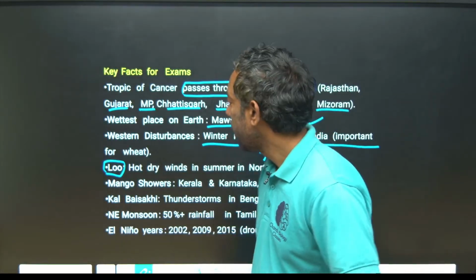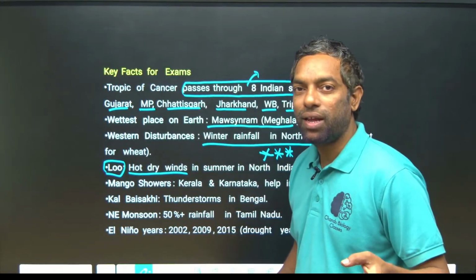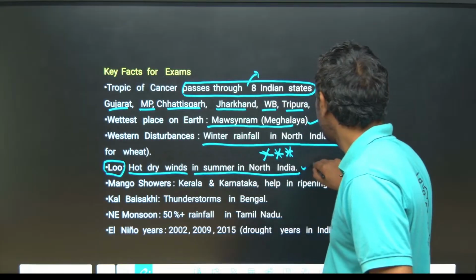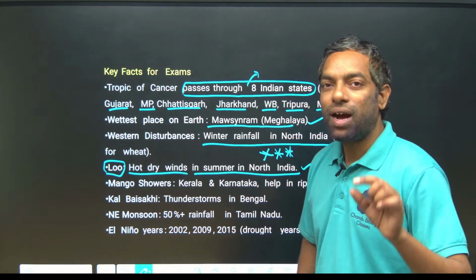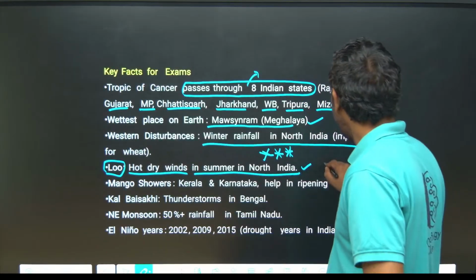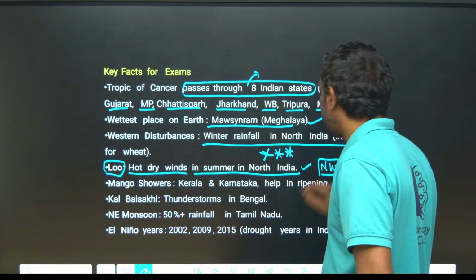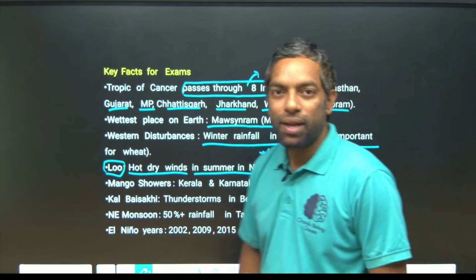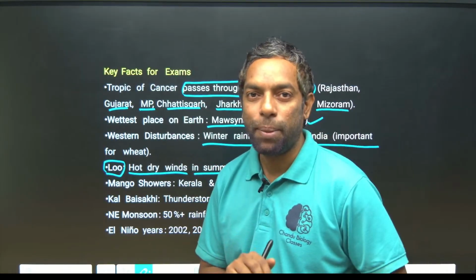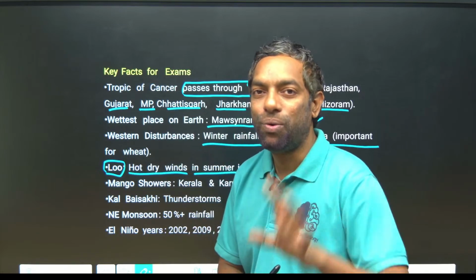The hot dry winds during the summer, in the northwest part of India, especially the Rajasthan area. These hot dry winds during the summer are called Lu.